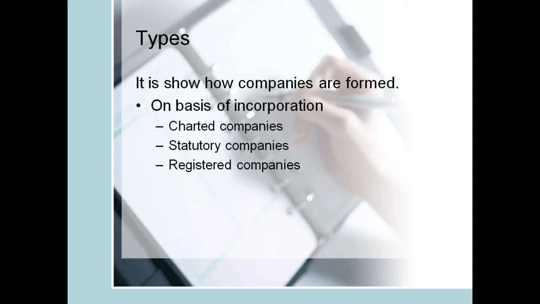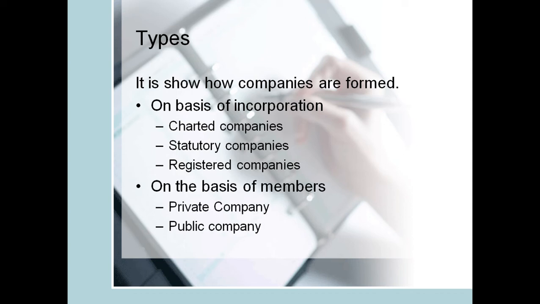Types. It shows how companies are formed. Now, when you talk about types of companies, this is how companies are formed on the basis of incorporation. Now when we talk about on the basis of incorporation, we have three types of companies. 1, chartered companies. 2, statutory company. And 3, registered company. On the basis of members, we have private company and public company. So in private company, the minimum is 2 and the maximum is 50. In public company, the minimum is 7 and the maximum is infinite.